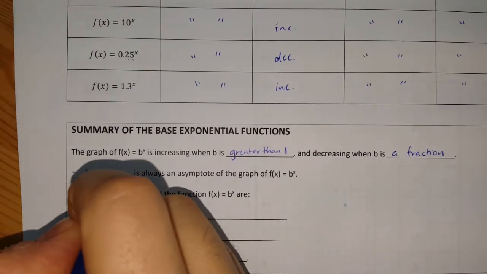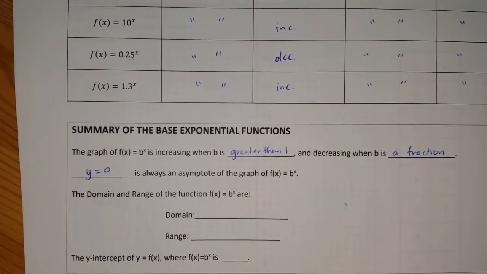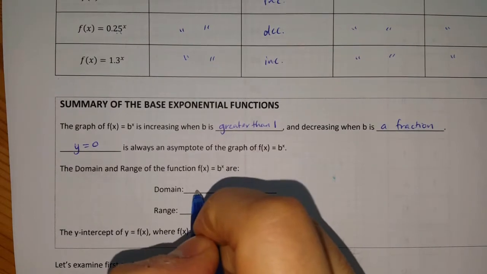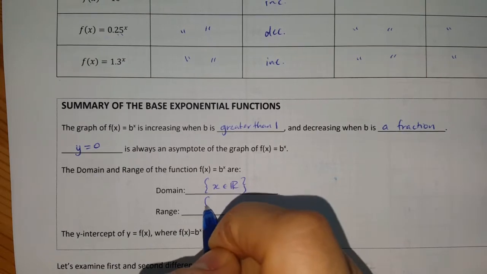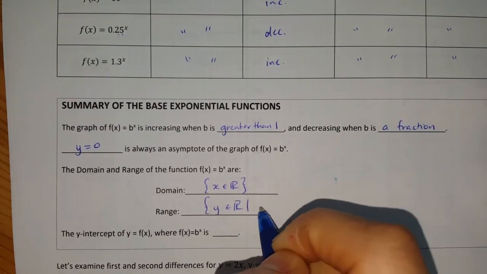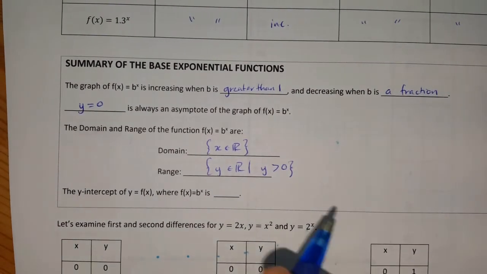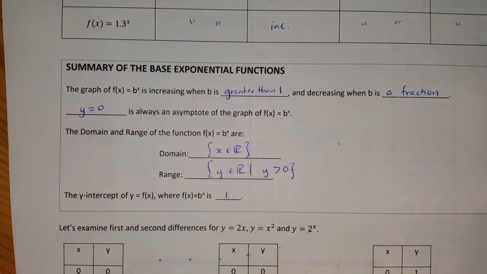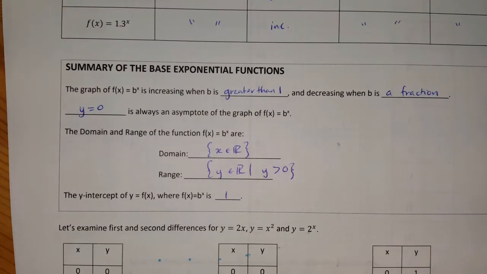And what was the asymptote that we always had? So in each of these graphs, we always had y is equal to 0 as the asymptote for this general function. We saw that the domain and range did not change even though we changed the base. So the domain was x is an element of real numbers, y is an element of real numbers such that y is greater than 0, and the y-intercept never changed either. The y-intercept was consistently 1, right? And that's, as we said before, because when x is equal to 0, the exponent is 0, causing the function to equal 1.